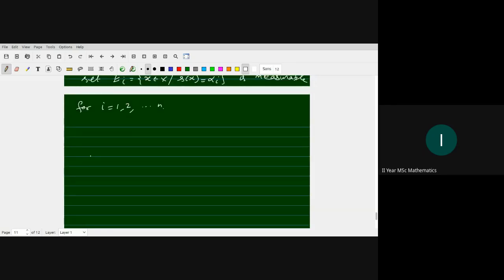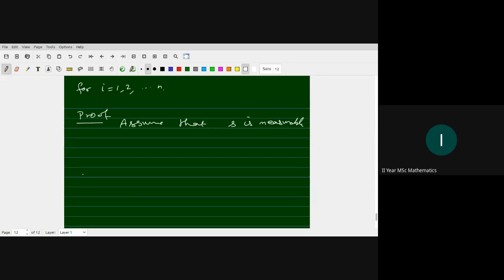So the proof is very simple, right? Assume that S is measurable. The inverse image of open sets is measurable, and the inverse image of closed sets is also measurable.